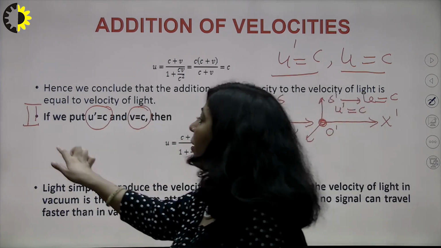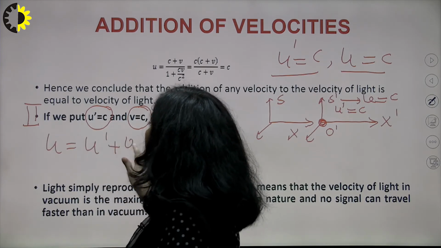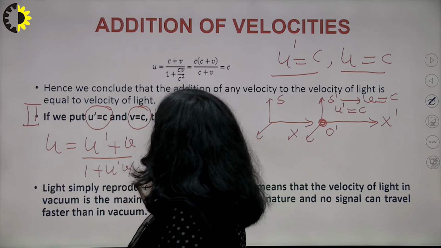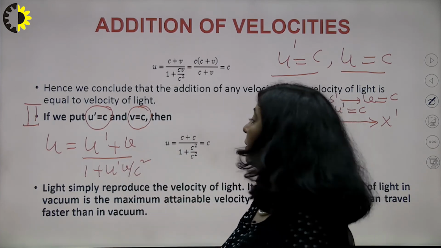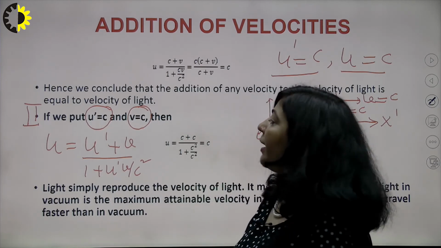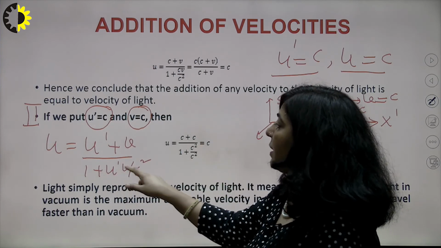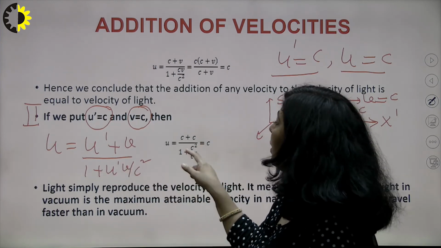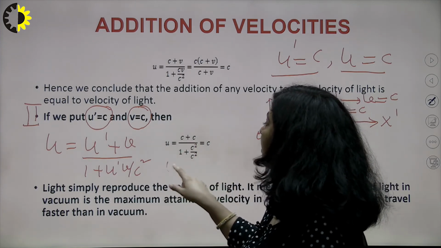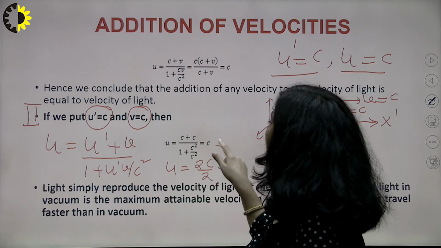Then you know, according to the addition theorem, what is the value of u? u is (u' + v) upon (1 + u'v/c²). So what you have to do here is substitute the value of u' as c and v as c. So this will be (c + c) upon (1 + c·c/c²), and the denominator will be 1 + 1, which means 2. So u is equal to 2c by 2, which means this is equal to c.